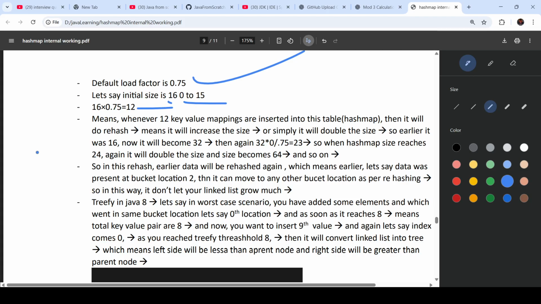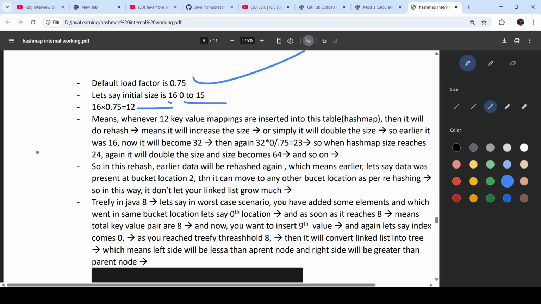So as soon as that many elements are inserted into our HashMap, then again our HashMap gets resized, and again it will be doubled. Now 32 into 2, that is 64, and so on. In this rehash, earlier data will be rehashed again, which means earlier, let's say data was present at bucket location 2. Then whenever we are doing rehashing, our data can be moved to bucket index 2, 3, 4, or anything.